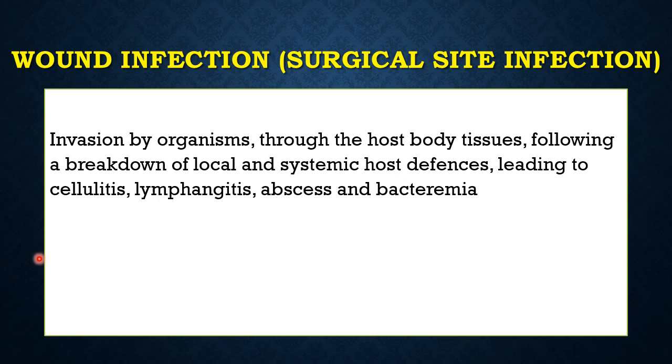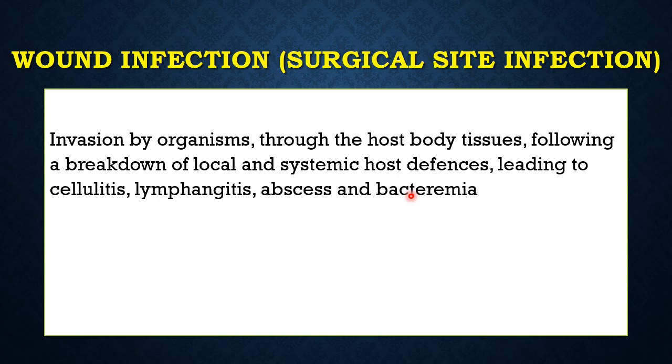So what is wound infection? It is invasion by organisms through the host body tissues following a breakdown of local and systemic host defenses, leading to cellulitis, lymphangitis, abscess, and bacteremia. Here you have to remember these four outcomes.